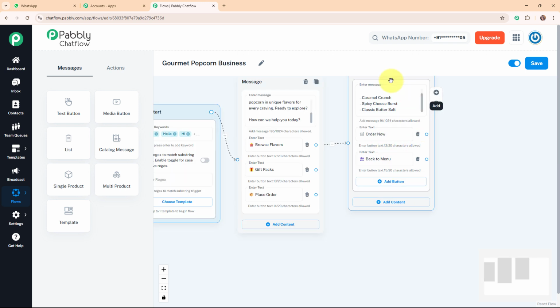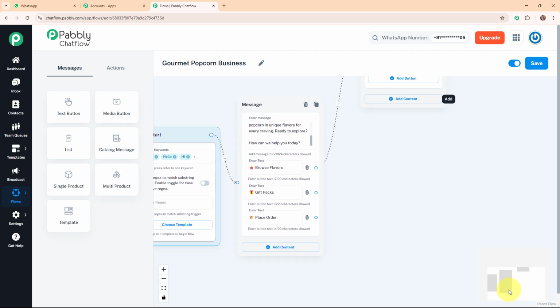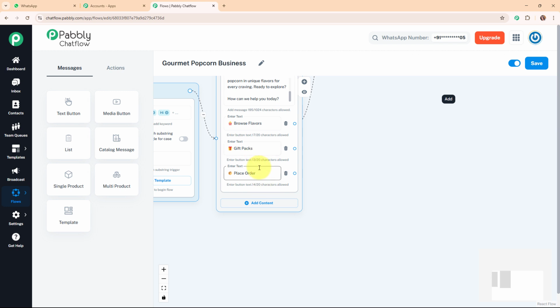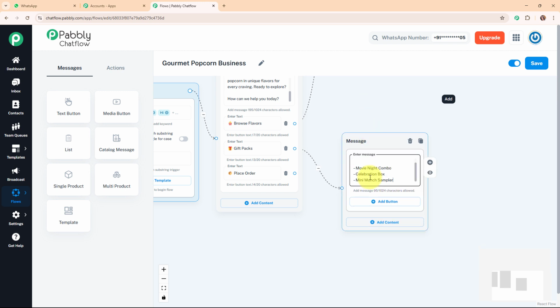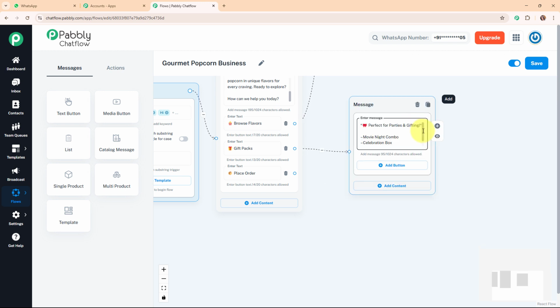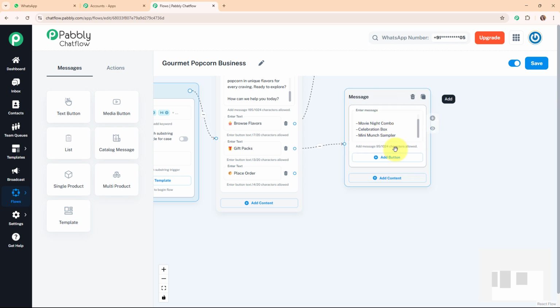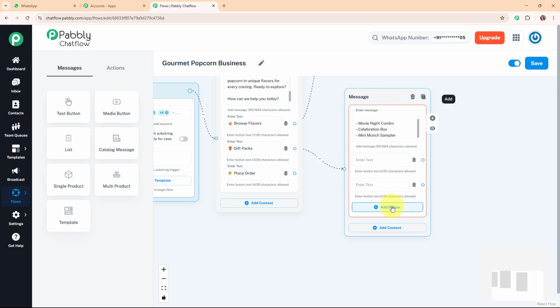Before moving forward with these quick replies buttons, I'm going to set up the WhatsApp chatbot for these quick replies buttons as well. So let's move to the gift pack. I'm going to add a text box over here, and then add the text as perfect for parties and gifting, and here I've added my combo packs. Then I'm going to add quick replies buttons as well, where I'm going to add the text as buy gift pack or back to menu. Alright, so with this we have successfully completed this message box as well.